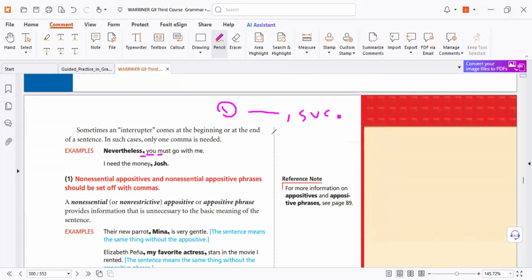first position. In the middle, okay, it can be like that, as you understand. Second position. Third, at the end, sentence and then interrupter. So at the end, no problem. Like that. Here, I need the money, Gosh. So I am talking to a person named Gosh.